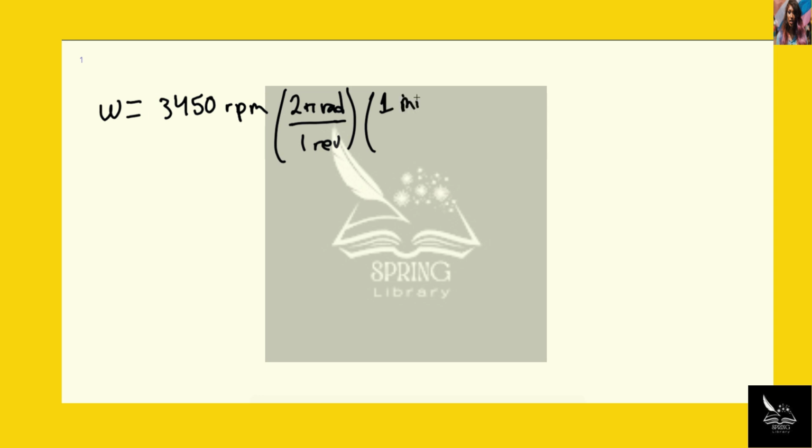So it's essentially asking us for linear velocity and radial acceleration. So we'll have our omega of 3450 RPM, revolutions per minute. And that could be 2 pi radians for every 1 revolution times 1 minute for every 60 seconds. And we have 361.283 radians per second.